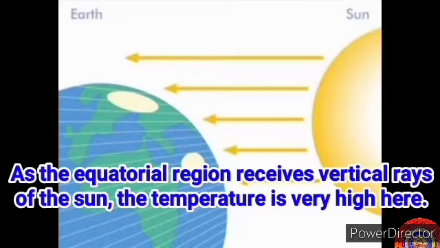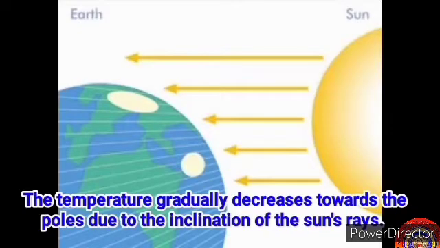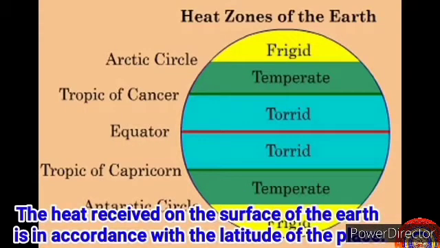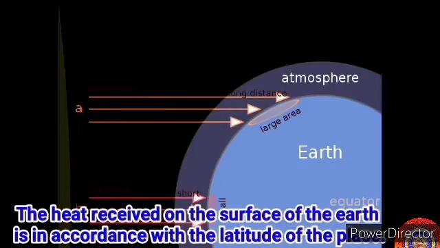As the equatorial region receives vertical rays of the sun, the temperature is very high here. The temperature gradually decreases towards the poles due to the inclination of the sun's rays. The heat received on the surface of the earth is in accordance with the latitude of the place.